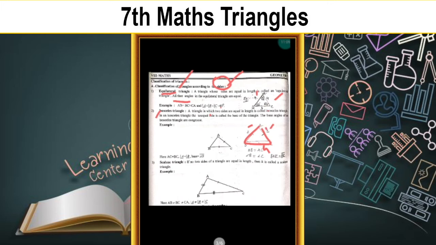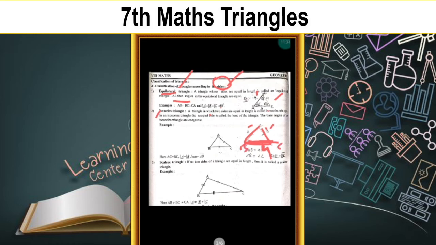A triangle in which two sides are of equal length is called an isosceles triangle. In an isosceles triangle, the unequal side is called the base of the triangle. Here, this line segment is different from the remaining two line segments. So this unequal side is called the base. What is the base, children?